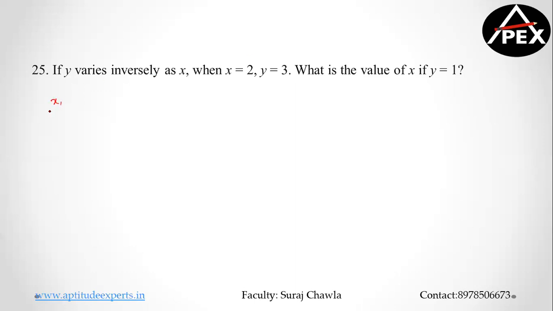So I would write this as x1 by x2 is equal to y2 by y1, guys, inversely. So this is x1, y1. He's asking the value of x2 and he's giving me the value of y2. So if I replace, 2 by x2 is equal to 1 by 3, y2 by y1, guys.